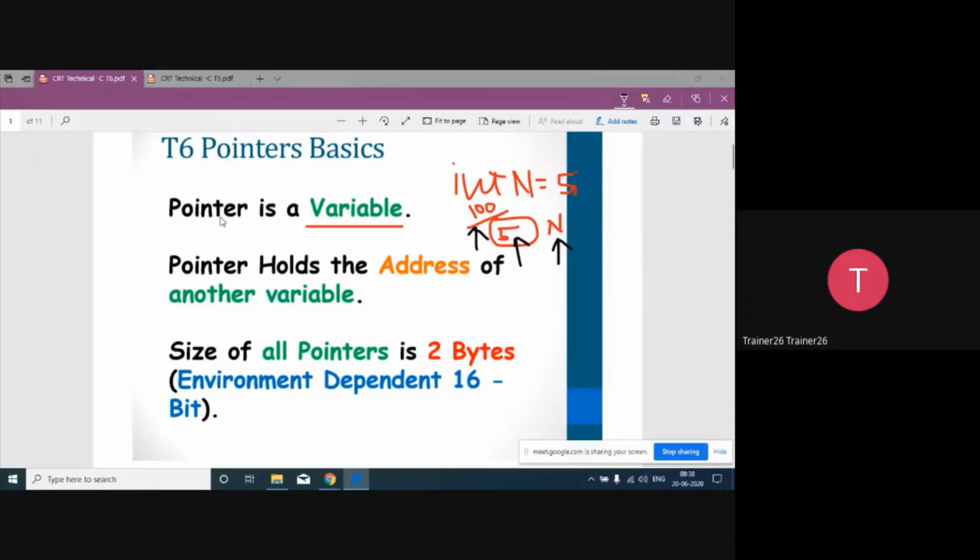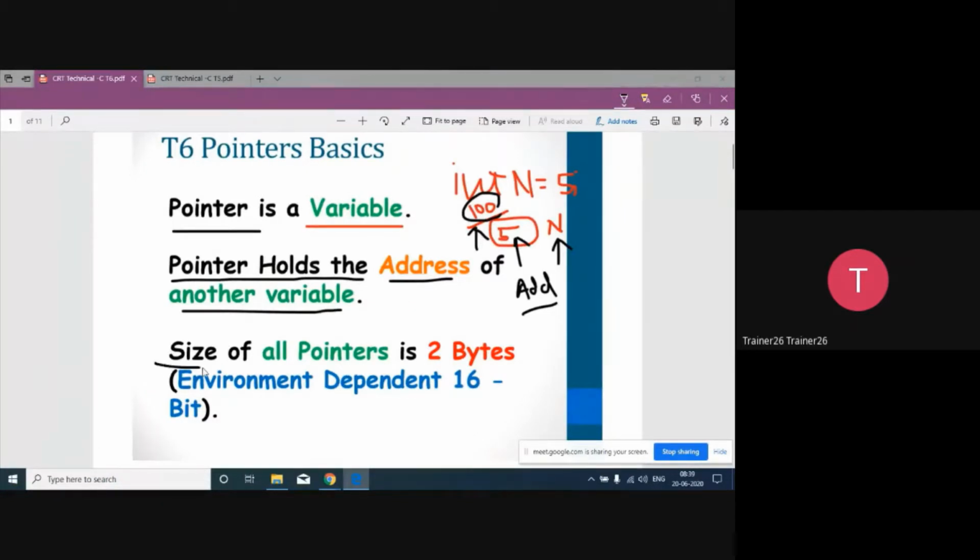So what is special about pointers? A pointer is also a variable, so it also has a name, its own address, and a value. And that value is an address only. That is the only difference between a pointer and other variables. So that's why we say that a pointer is a variable. Another thing about the pointer: a pointer holds the address of another variable. That's why we use the pointer.